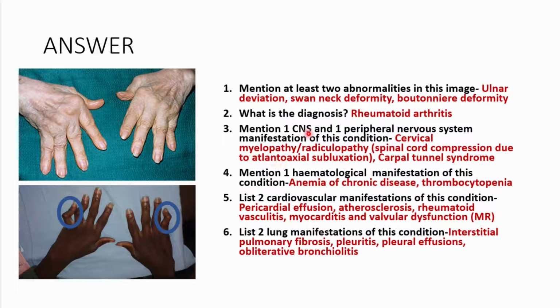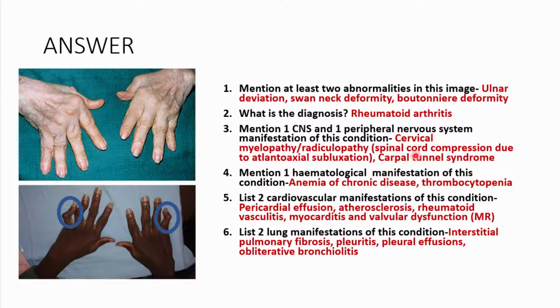So mention 1 CNS and 1 peripheral nervous system manifestation of this condition. So in the CNS, you could actually have the spinal cord compression, especially if there's an atlantoaxial subluxation, which is pretty much like a dislocation of this joint between the atlas and the axis. Then you refer to that as a cervical myelopathy or radiculopathy. Then you may also have some nerves that are actually being entrapped in tunnels, like for example carpal tunnel syndrome, where you have a nerve being entrapped, especially at the wrist.